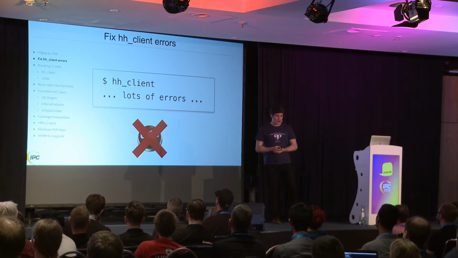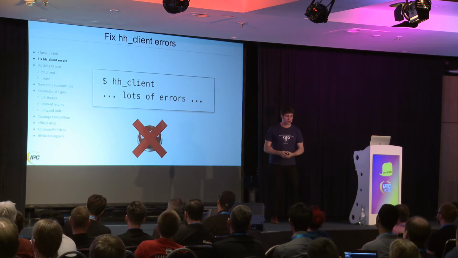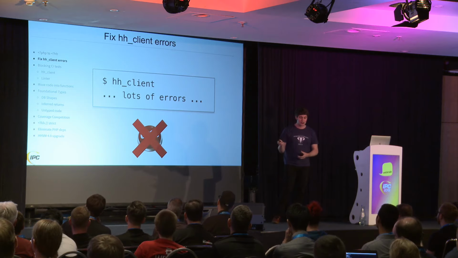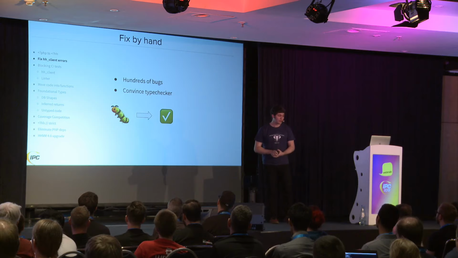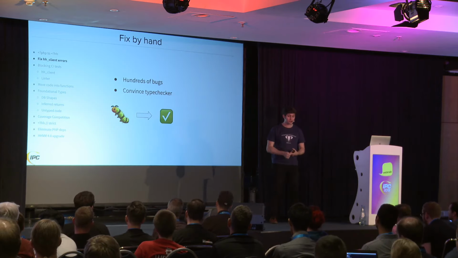But of course, Hack had a lot to say about the code as soon as we did this. There were many errors that it pointed out. And so we couldn't just run with this and say git commit, and we'll fix it later. What we did is we started fixing the bugs that it told us about. And there's two main categories. There were actually hundreds of bugs, an incredible number of bugs that it discovered.